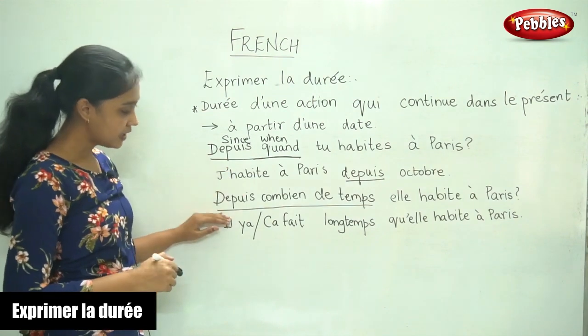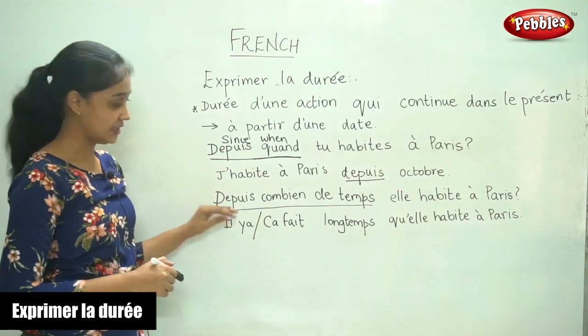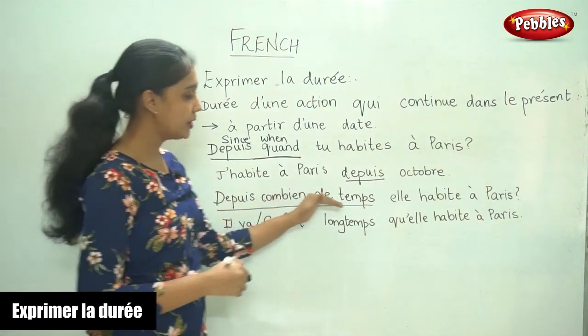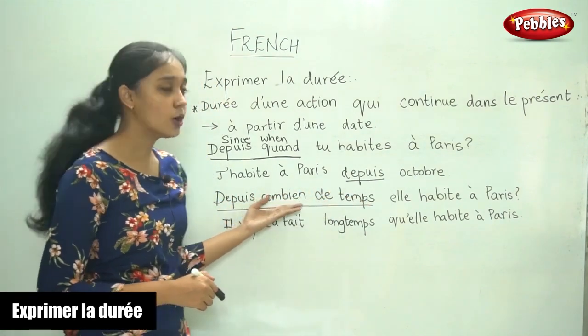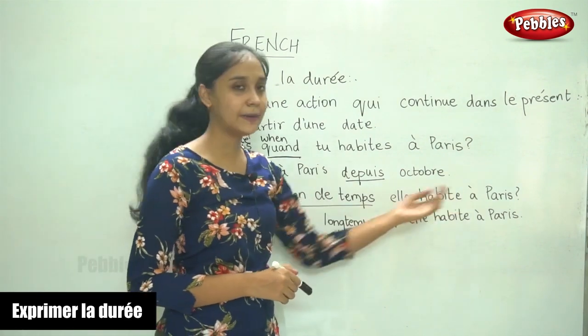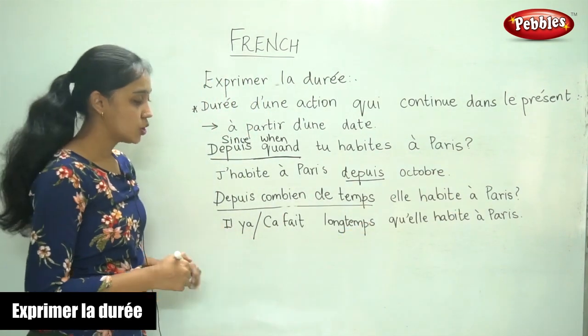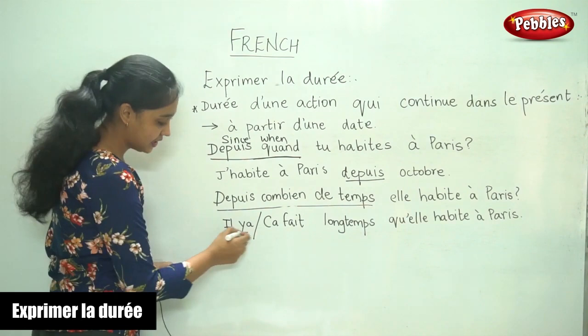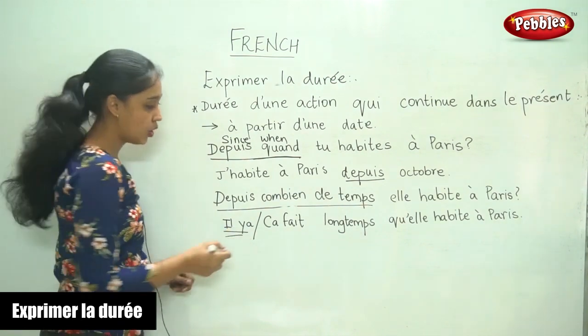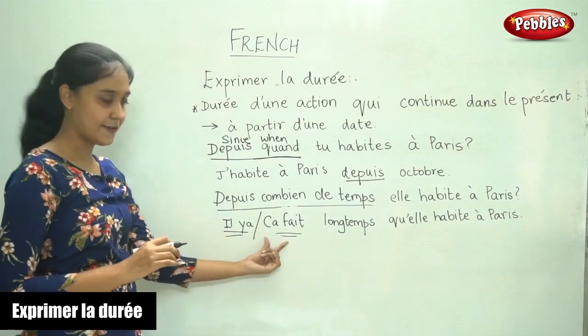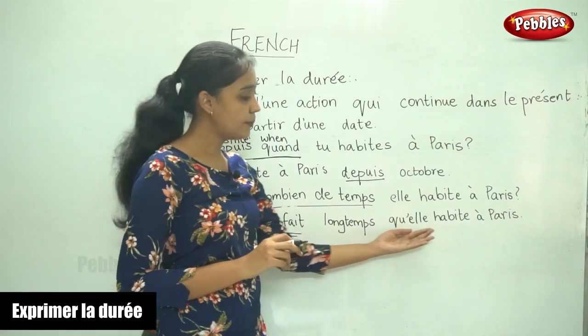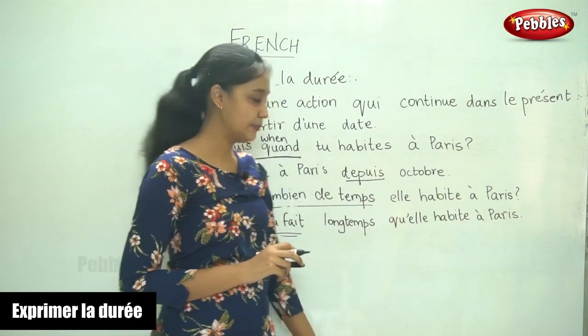Then, another example of a question. Depuis combien de temps? Since how long? Depuis combien de temps elle habite à Paris? So, you can answer this question either using il y a or ça fait. Il y a or ça fait longtemps qu'elle habite à Paris.